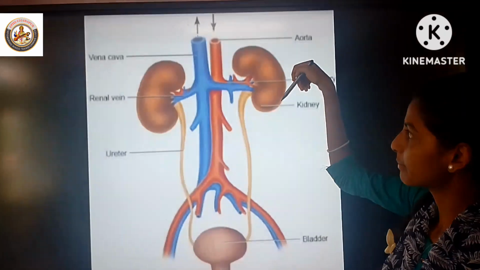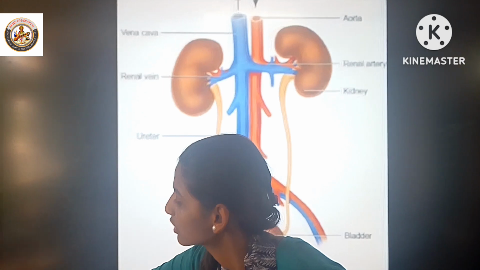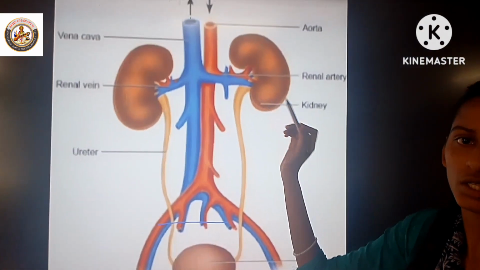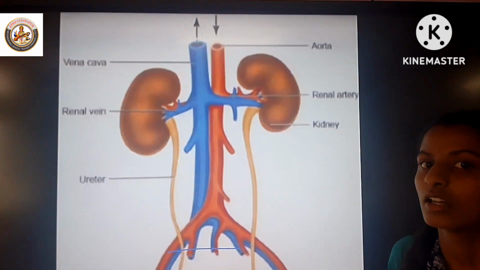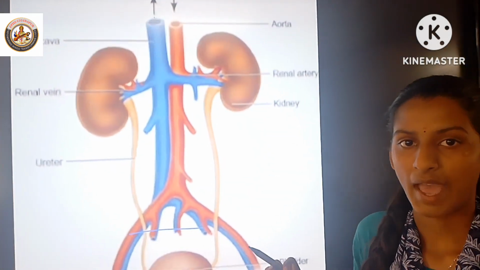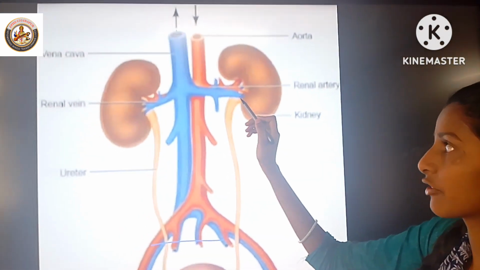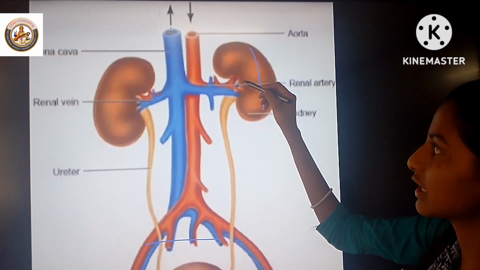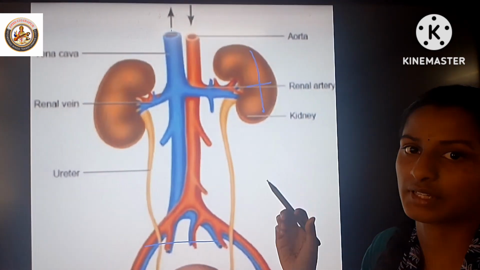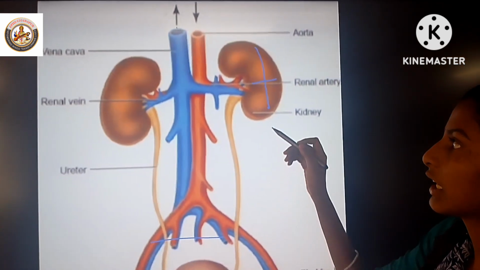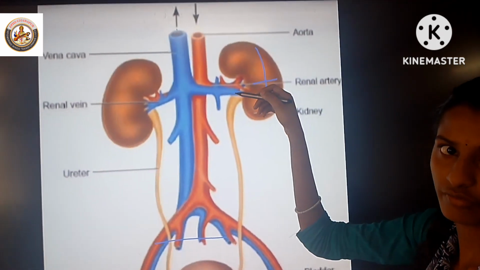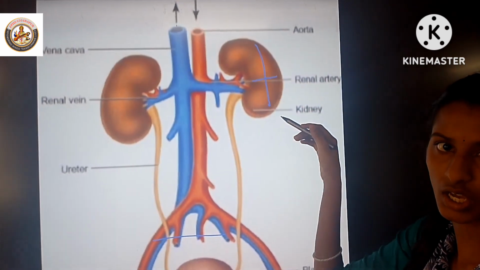In human beings, there is a pair of bean-shaped reddish brown kidneys. They are present in the abdominal cavity attached to the dorsal body wall, one on either side of the backbone. The size of each kidney is 10 centimeters in length, 5 to 6 centimeters in breadth, 4 centimeters in thickness. Each kidney is convex on the outer side and concave on the inner side.